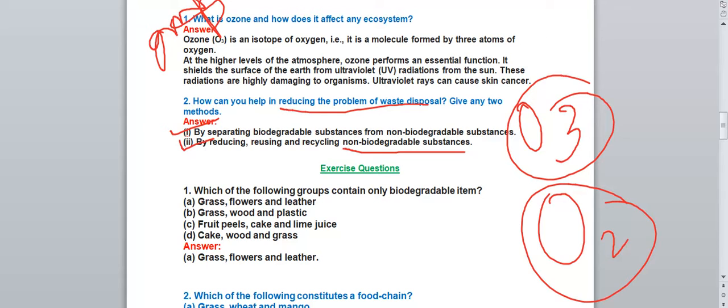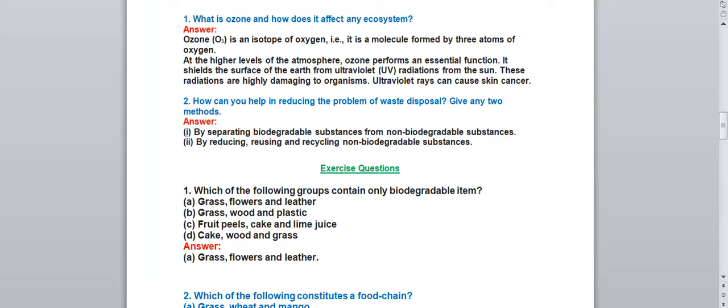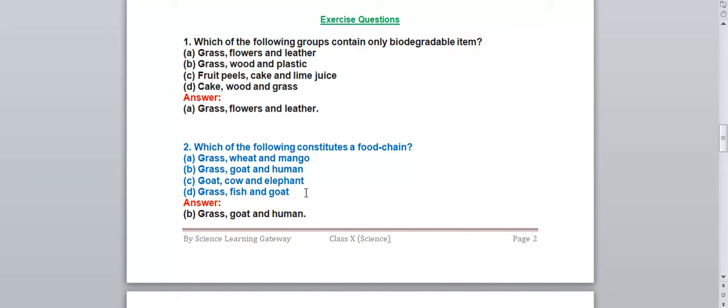So all the in-text questions we have finished. Now we'll move towards the exercise question answers. In the exercise question, the first few questions are choose the correct answer. Four alternatives are given. From that we have to write the correct answer. These questions are also very important, as in your exam 8 to 10 marks questions come from the multiple choice questions, right? So you should learn all the questions properly.